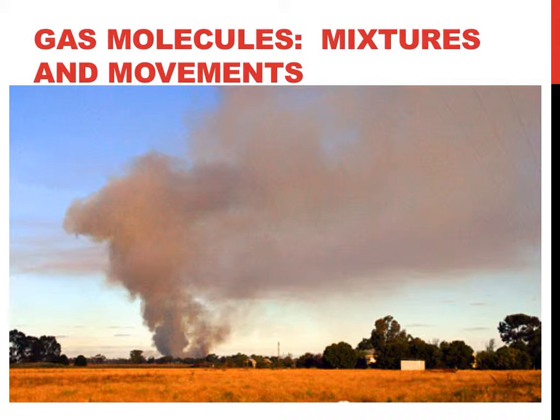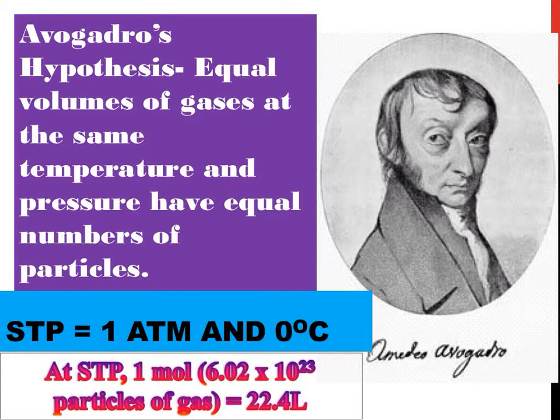So the next topic, we're going to talk a little bit about gas molecules as far as mixtures and how they move. And we're going to see a couple of different laws here. Avogadro's hypothesis says that equal volumes of gases at the same temperature and pressure have equal number of particles. At STP, the temperature is 0 degrees Celsius and 1 ATM.